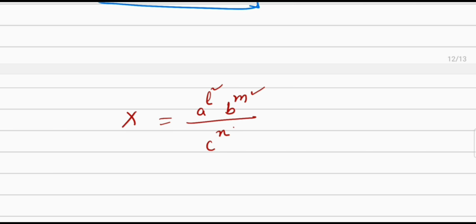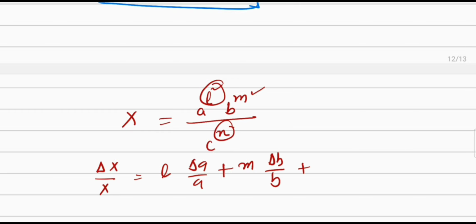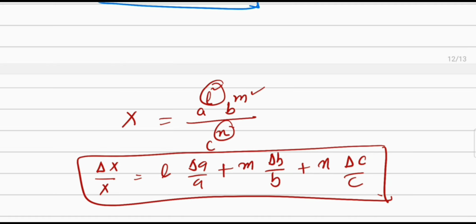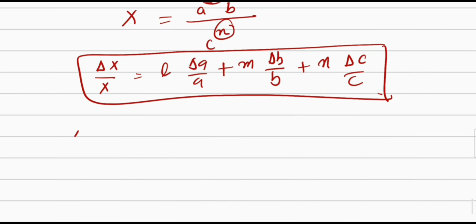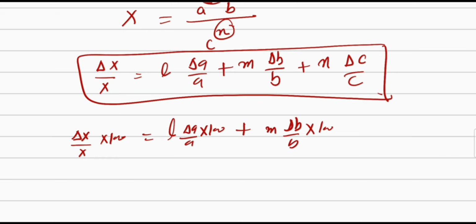So in that case the maximum relative error in X, delta X upon X, is equal to l times delta A upon A plus m times delta B upon B plus n times delta C upon C. Similarly, we can find out the percentage error in X, which will be equal to delta X upon X multiplied with 100 is equal to l delta A upon A multiplied with 100 plus m delta B upon B multiplied with 100 plus n delta C upon C multiplied with 100.